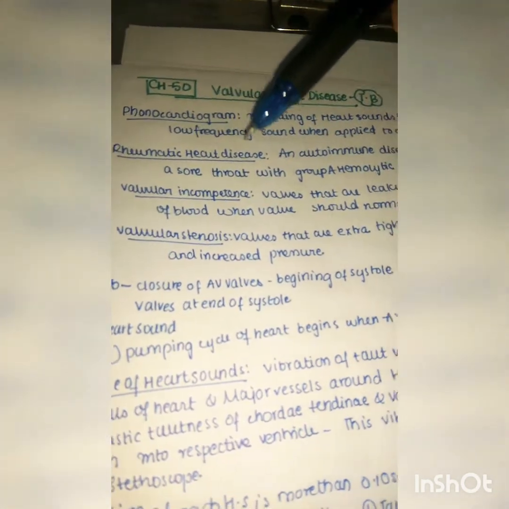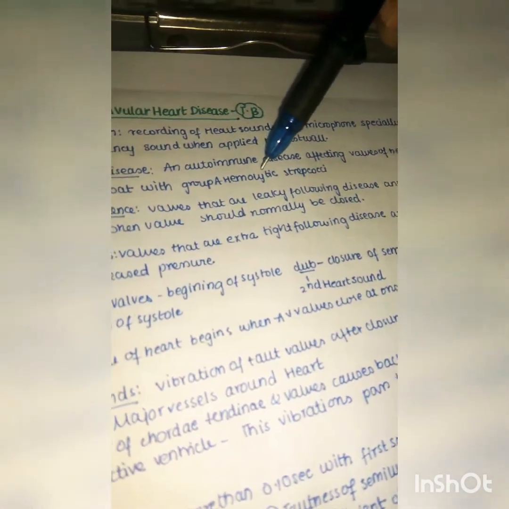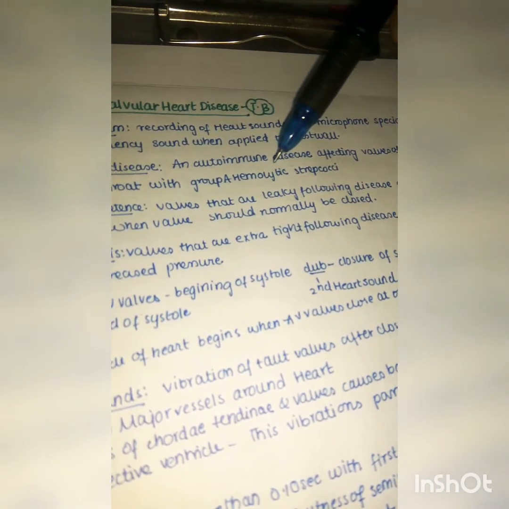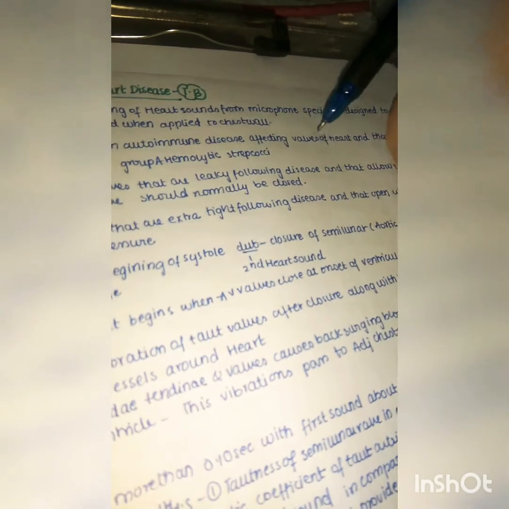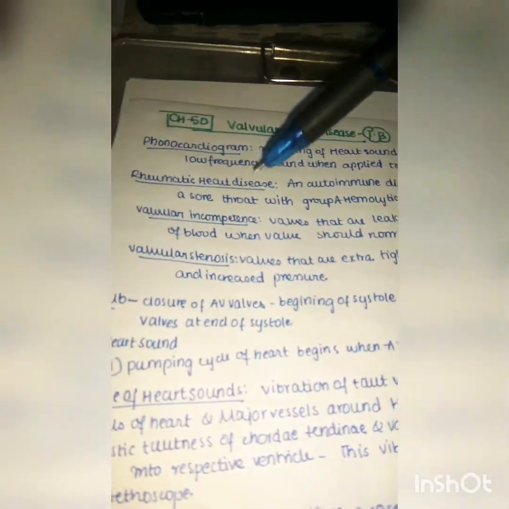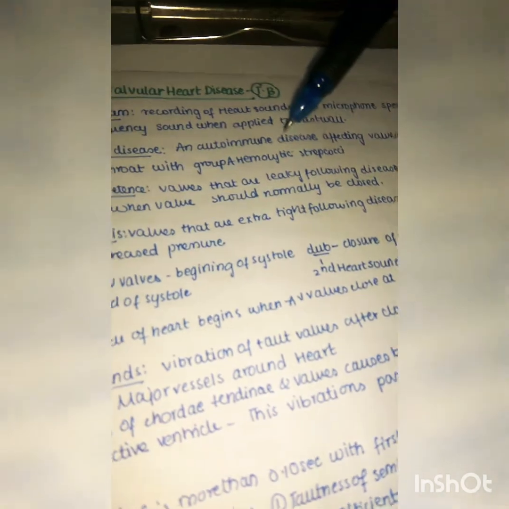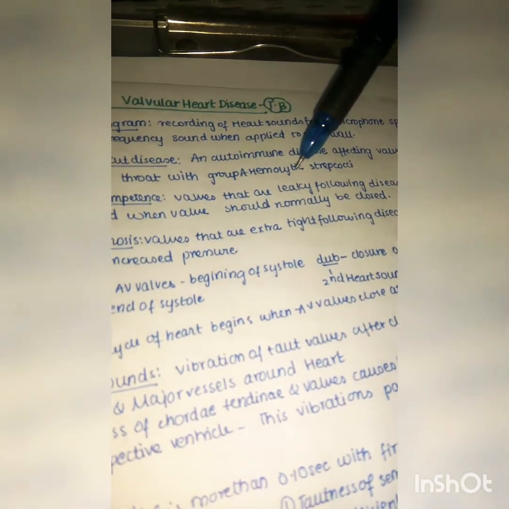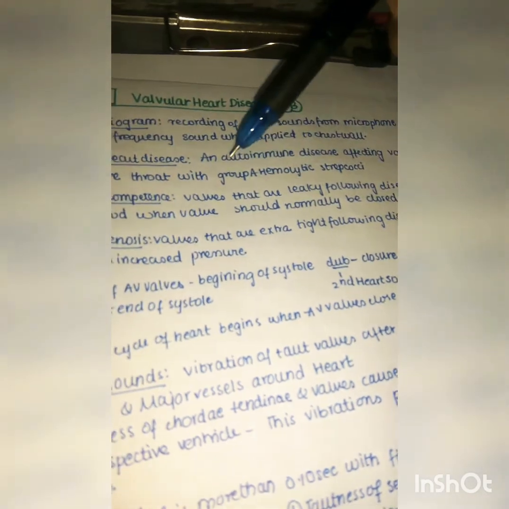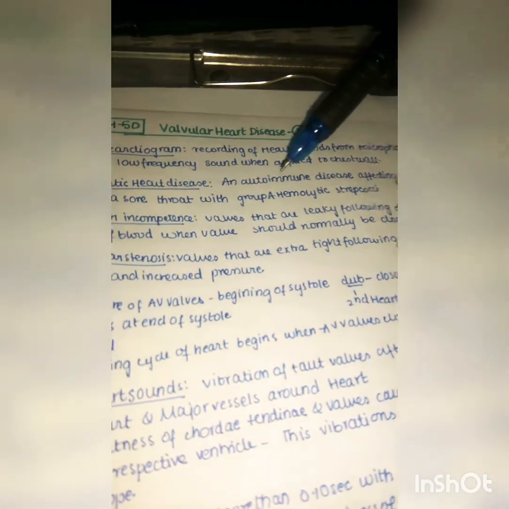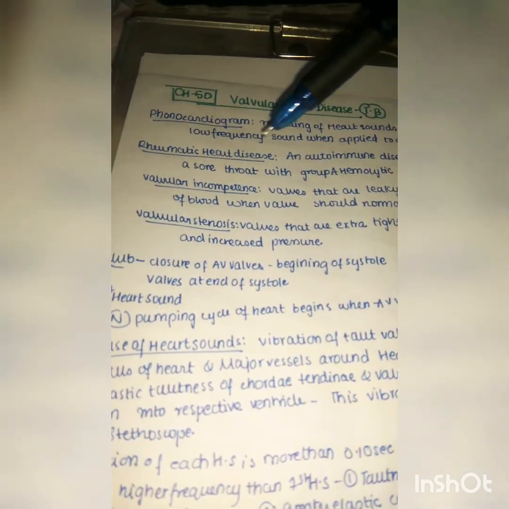Next, coming to rheumatic heart disease. It is an autoimmune disease, that is, our own immune system acts on our body's tissues. It is an autoimmune disease affecting the valves of the heart, and it follows a sore throat with group A hemolytic streptococci. We already studied this in our microbiology in second year, right? Group A hemolytic streptococci cause a sore throat. At the same time, our body produces antibodies against our own tissue cells, so they act on the valves of the heart, causing an autoimmune disease. So this is rheumatic heart disease.